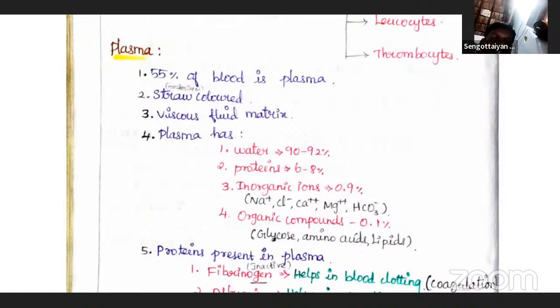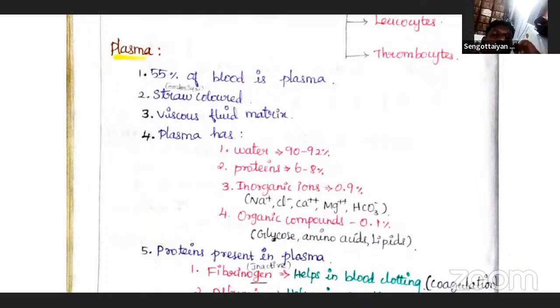Factors for coagulation, the clotting factors, are also present in the plasma in inactive form. We will discuss them later in the blood coagulation part.